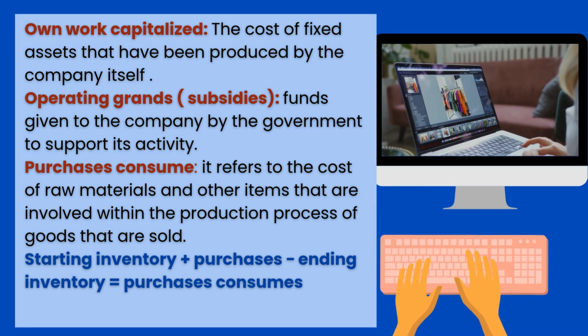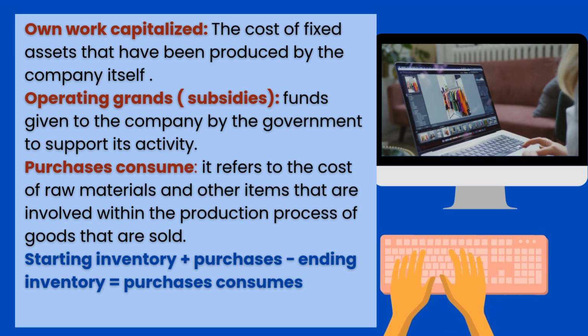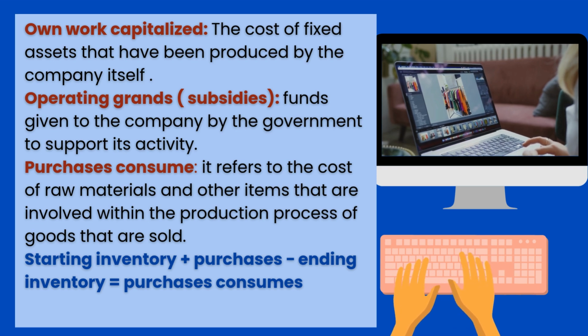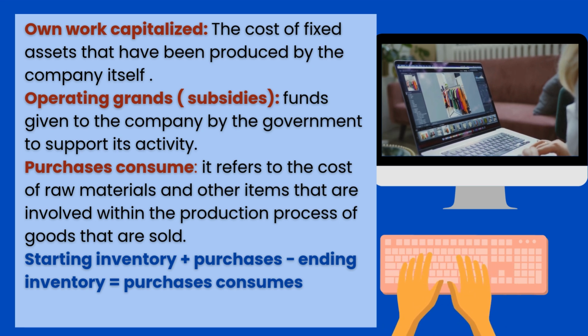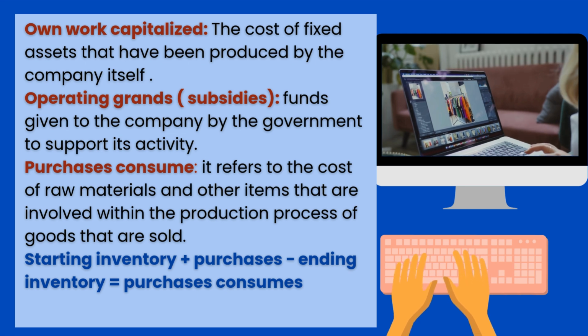The formula of these purchases consumed is equal to starting inventory plus purchases minus ending inventory. It means the starting inventory at the start of the year plus the input minus the ending inventory.